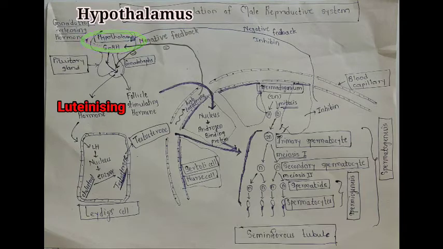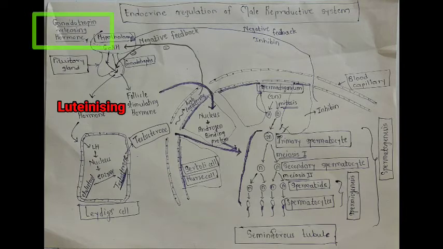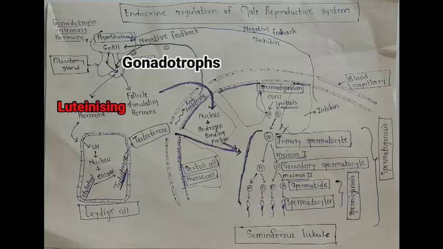In this process the main gland is hypothalamus, from which the initiation of spermatogenesis process will start. Initially, hypothalamus secretes the hormone gonadotropin releasing hormone. Gonadotropin releasing hormone acts on special cells of pituitary gland. These special cells are called gonadotropes. And then gonadotropes release two kinds of hormone, luteinizing hormone and follicle stimulating hormone.